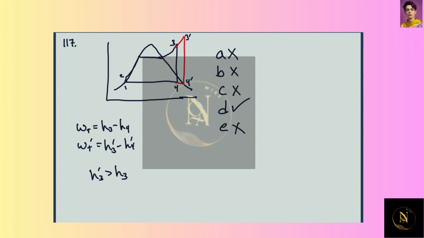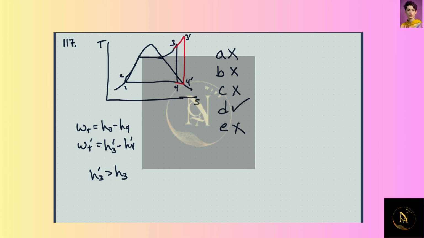The moisture content of the exit will decrease. That is true, because we'll be out here at a higher entropy level. So we'll be out farther in the vapor dome. In fact, we could be superheated here. If we're in the vapor dome, we'll be closer to this boundary if we go out to higher temperatures, which means higher entropies here. Again, this is T and this is S.